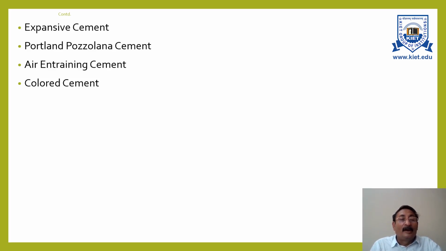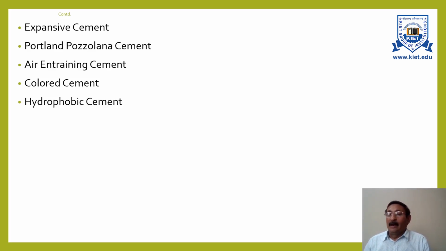Generally, gray color is due to the iron oxide present, and for white cement the content of iron oxide should be kept very low. Otherwise, the color will be more brownish or reddish. Raw materials like limestone, chalk, china clay or sodium aluminofluoride are added to get the required color.